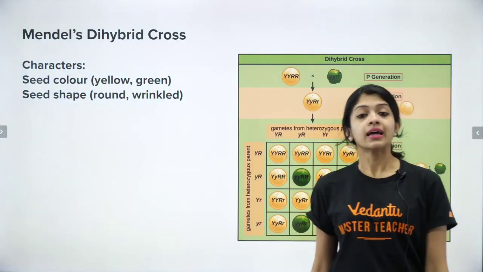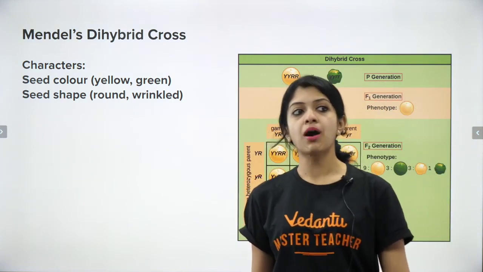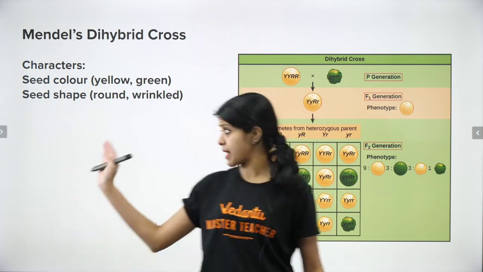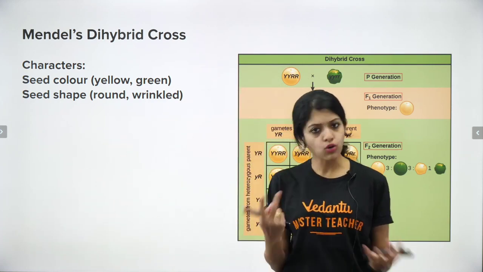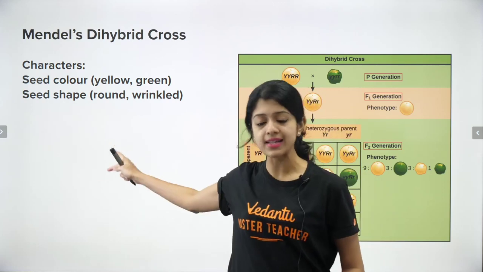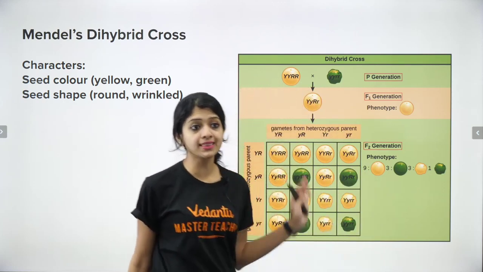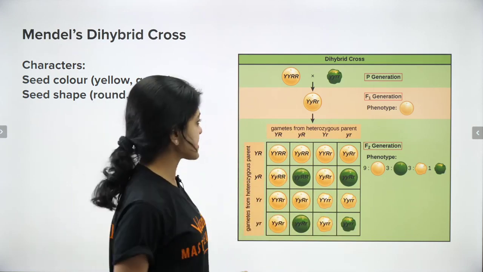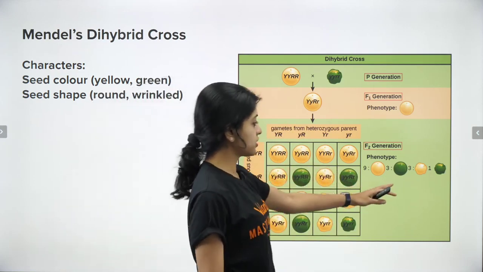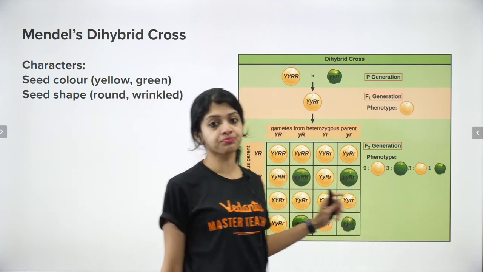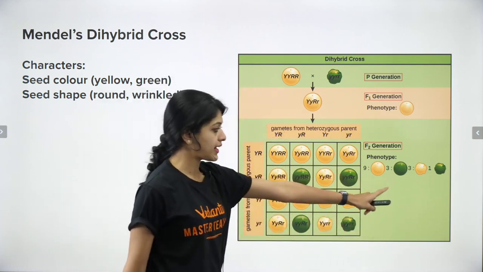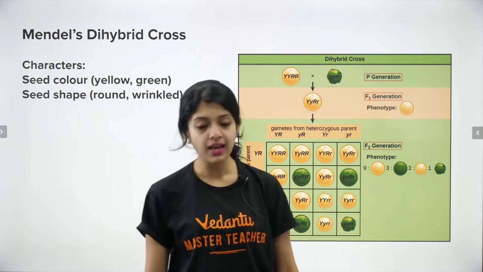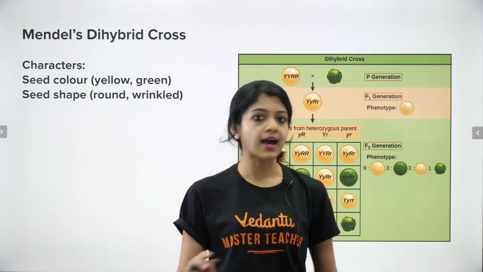Coming to the next set of experiments, which is about Mendel's dihybrid cross. Yes, so this is just an example that's here. We know he chose 2 characters at a time. We are considering these 2 for our sake of understanding, and these are the results that Mendel got. What was it? In the F2 generation, the phenotypic ratio was seen to be 9:3:3:1.